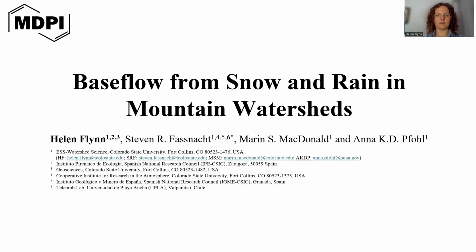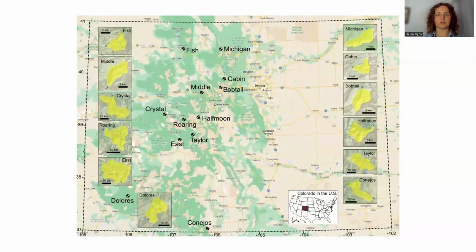I'm Helen Flynn, the first author of the paper Baseflow from Snow and Rain in Mountain Watersheds. The primary objective of this work was to compare baseflow, peak sweep, precipitation during melt, and summer precipitation in 12 snow-dominated catchments in Colorado over a 40-year period.